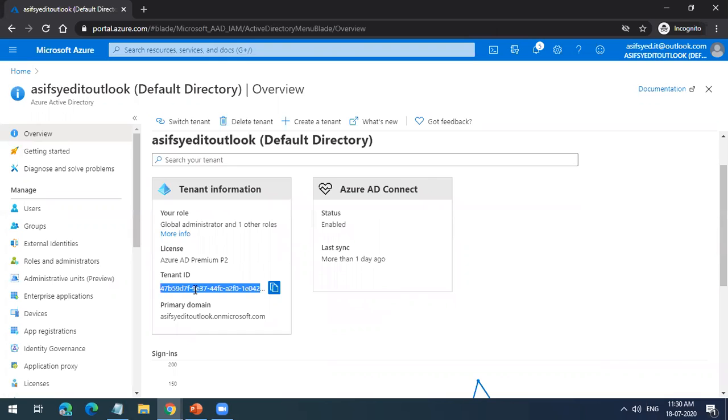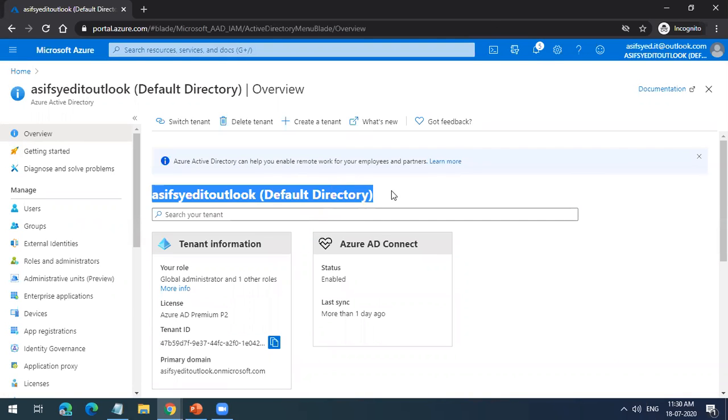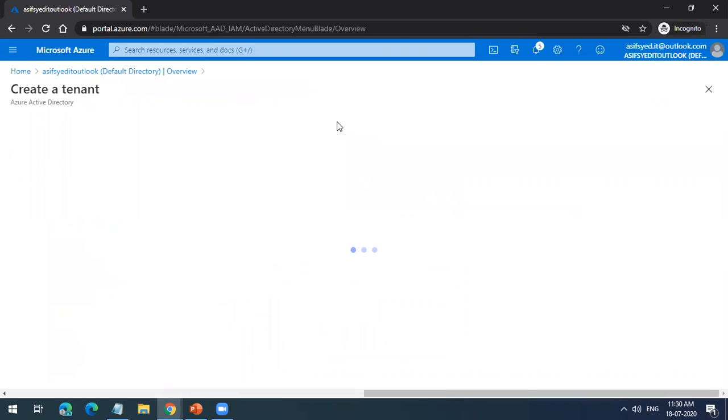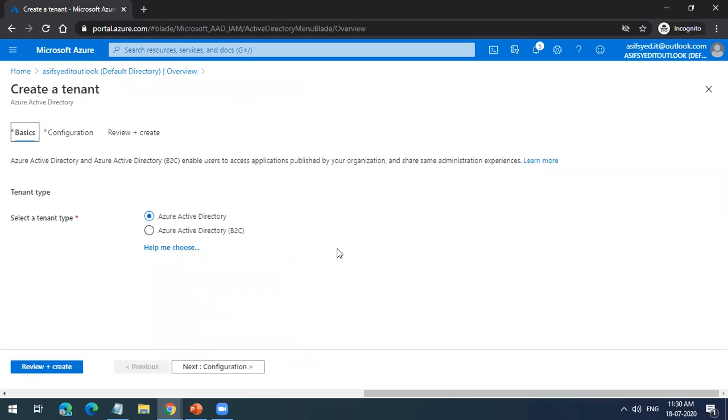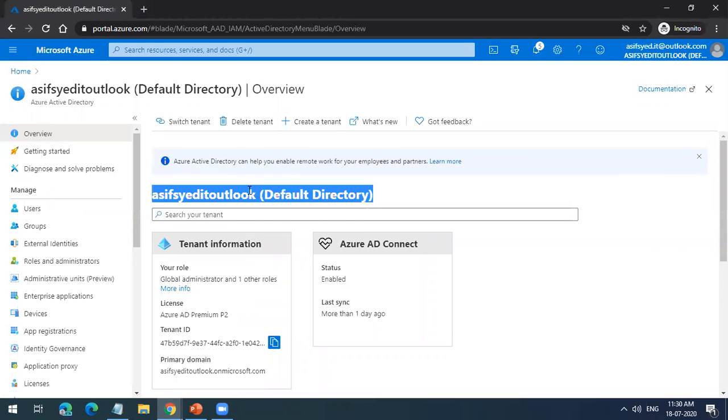Our tenant ID is this. We only have one directory. This is the default directory we have, and it is the only one. But I can create a new tenant if I want to. Let's say Microsoft wants to manage India and the USA differently. US users should be managed one way and India users another way. They can create one more tenant: one tenant they can call Microsoft India, and another they can call Microsoft USA.